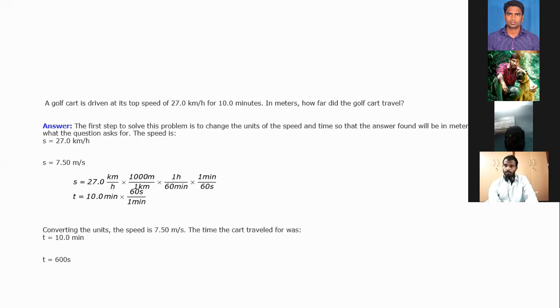Then only you come to the exact answer. 10 minutes is equivalent to 600 seconds. Clear? Good. Work on that one.